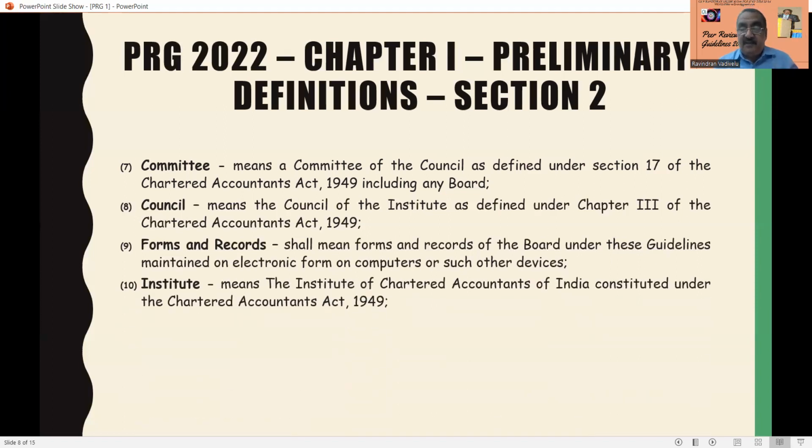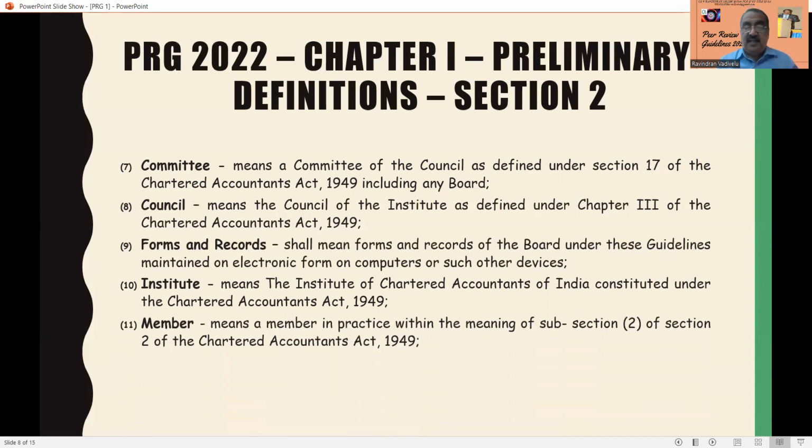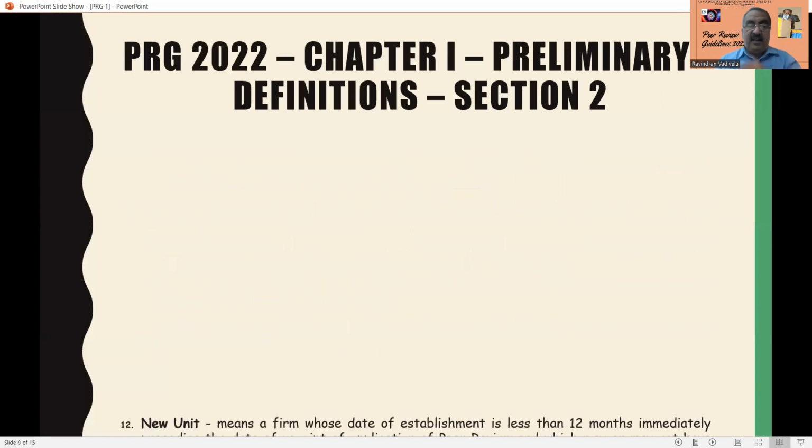Next one is insured. Insured means it's the ICAI, which has been constituted under the Chartered Accountants Act of 1949. Next one is member. Member is a member in practice. So that means a peer review is not required for a member who is not in practice. A member in practice is within the meaning of section 2, subsection 2 of the Chartered Accountants Act of 1949, which defines a member in practice. So for the Peer Review Guidelines 2022, the member means in fact a member in practice within the meaning of section 2 subsection 2 of the Chartered Accountants Act of 1949.